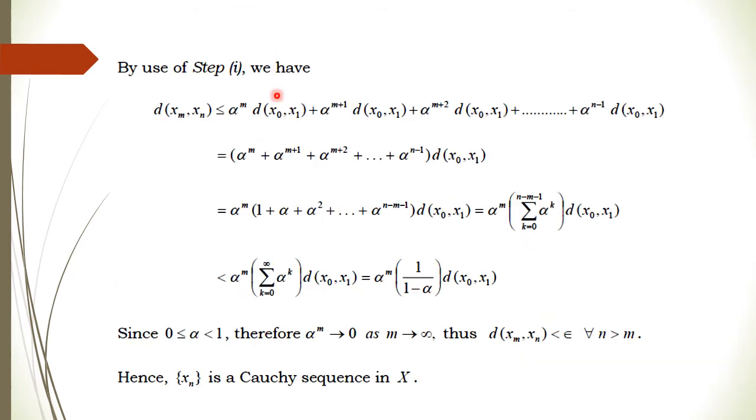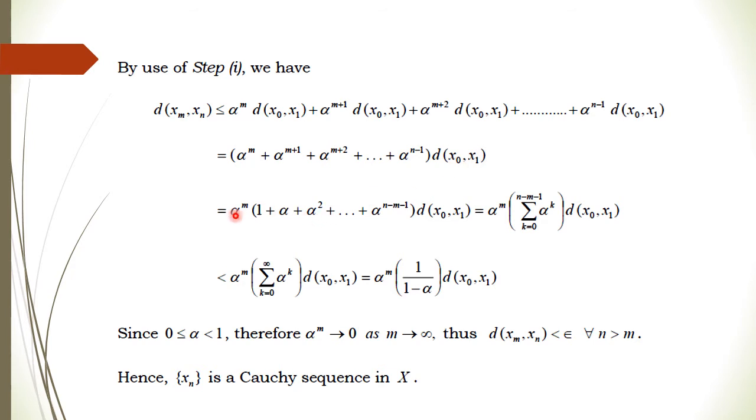So what we get is the distance of xm, xn will be less than or equal to alpha to the power m times the distance of x0, x1. Similarly, alpha to the power m+1 times d(x0, x1), alpha to the power m+2 times d(x0, x1), and so on, right? Now in each case this distance is common, so you can take it outside. So you get alpha to the power m plus alpha to the power m+1, plus alpha to the power m+2, and so on, times the distance of x0, x1.